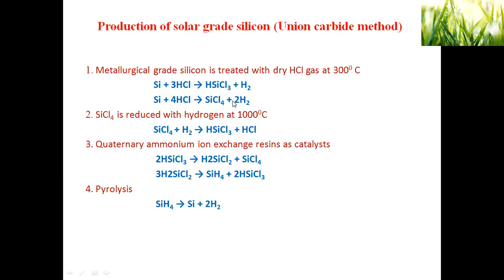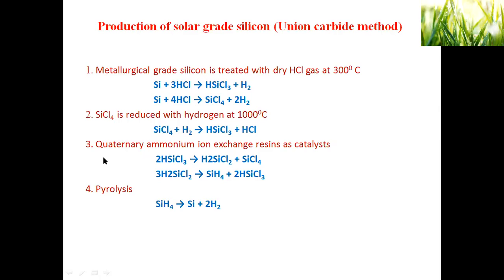Whatever separated tetrachlorosilane is there is reduced with hydrogen at 1000 degrees Celsius, so that the tetrachlorosilane is converted into trichlorosilane. So the first step, HCl treatment, gives a mixture of products: trichlorosilane, the major and desired product for us, and tetrachlorosilane, a byproduct. These are separated by distillation, and the separated tetrachlorosilane is reduced with hydrogen at 1000 degrees Celsius to convert it to trichlorosilane. Whatever trichlorosilane we get from the first 2 steps is taken into the third step.